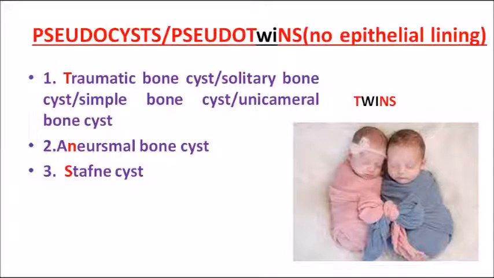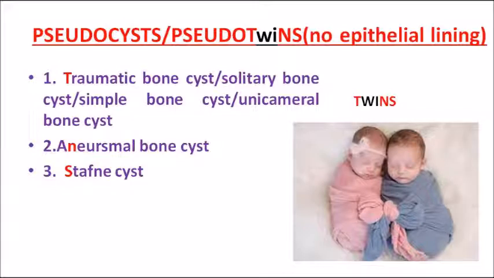So what is the similarity and what is the difference between those two babies in that picture? Those two babies are identical. They are identical twins, but the only difference is the baby with the pink dress is having a band on her head, isn't it? So she is having a band on her head. That band you think of as epithelium. That is the difference between a true cyst and a pseudocyst.